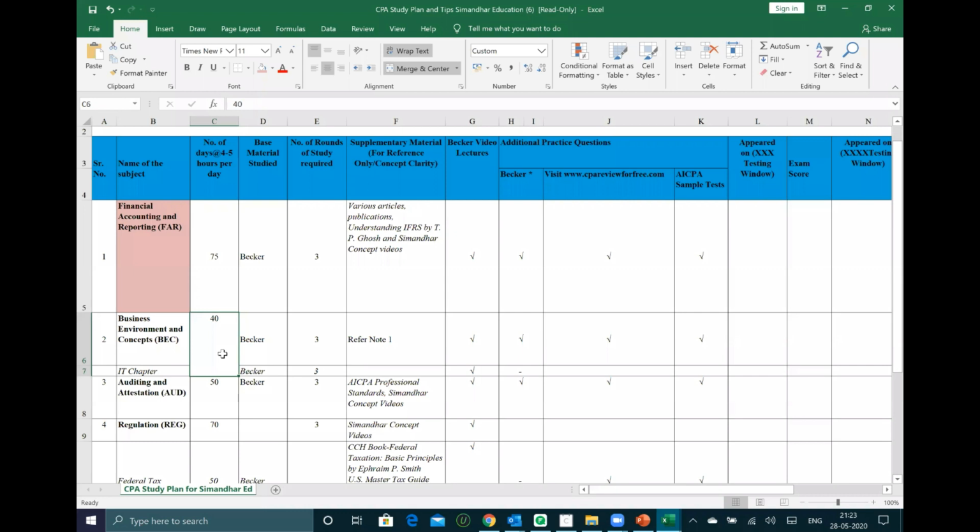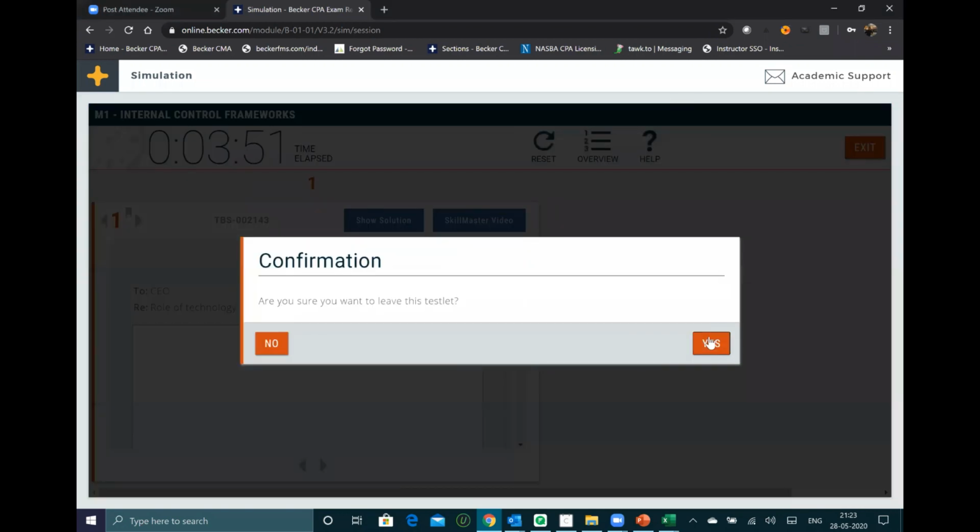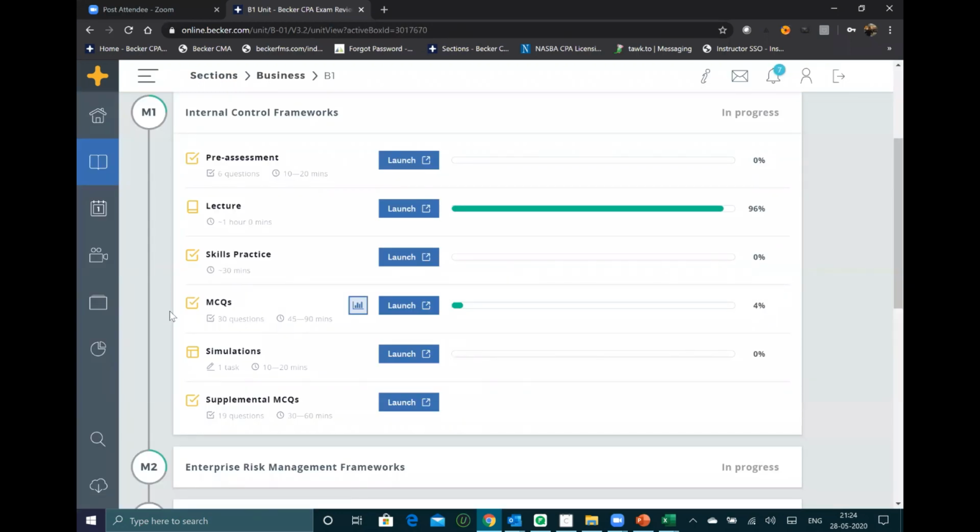There is no open book system for it. See, who all are new guys? As you know, in simulation we have an open book system. Are you getting this, guys? In Becker also there is no authoritative literature. That means there is no authoritative literature for written communication sims either. Clear?